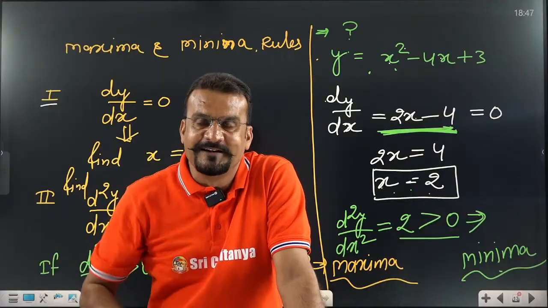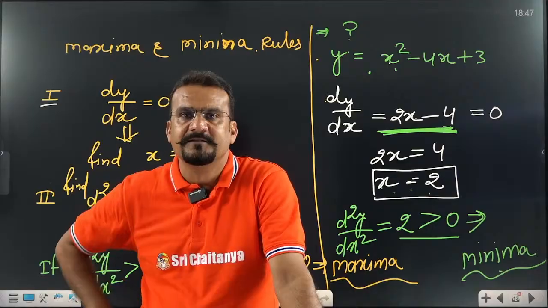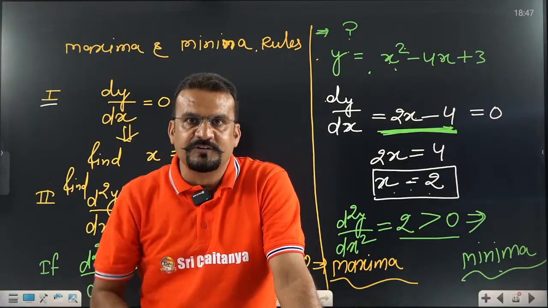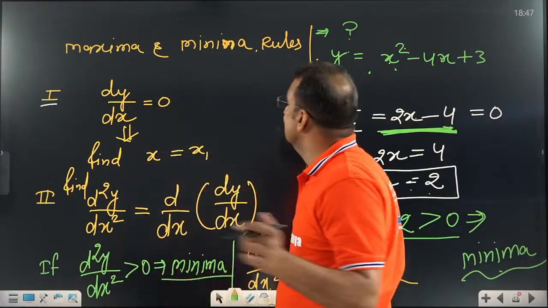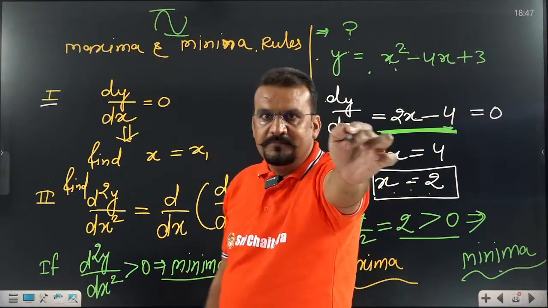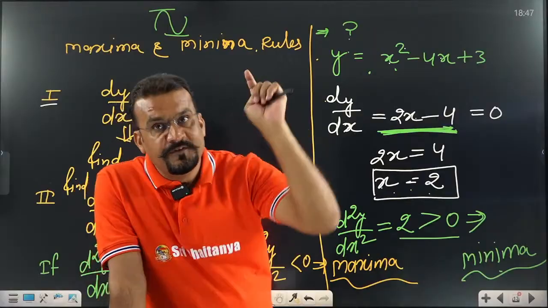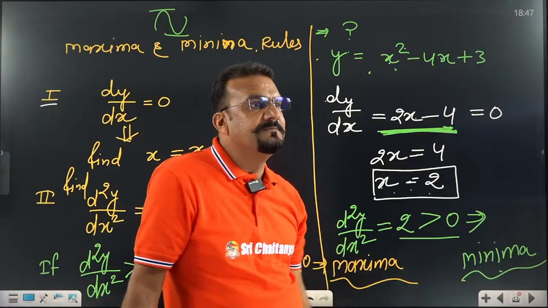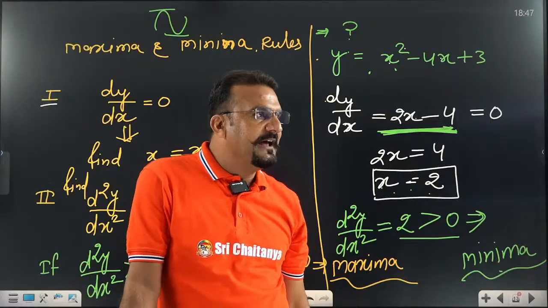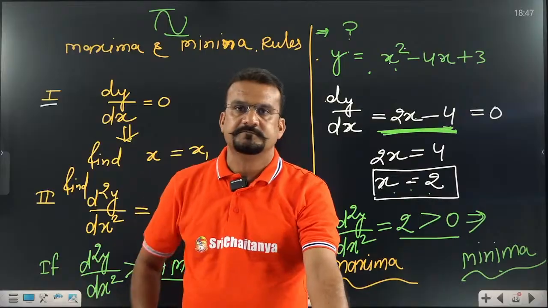But I think you, my dear soldiers, are able to do that. What is the process? Simple. Differentiate once, equal to 0. Always remember this, 0. After that, whatever x value we get, we will check whether this is maxima or minima. Very good. So I think this is sufficient for today's class.